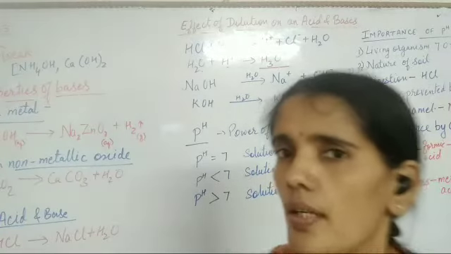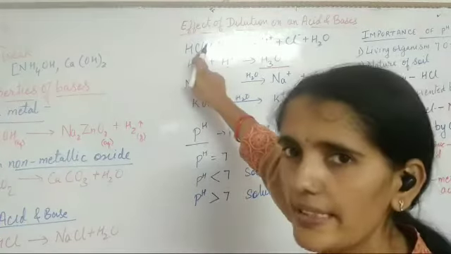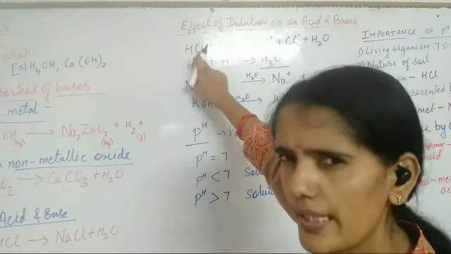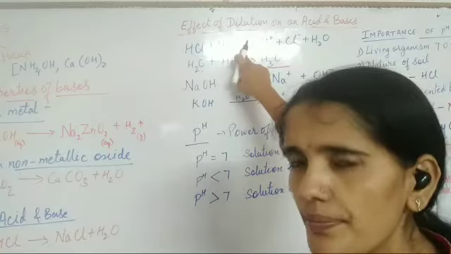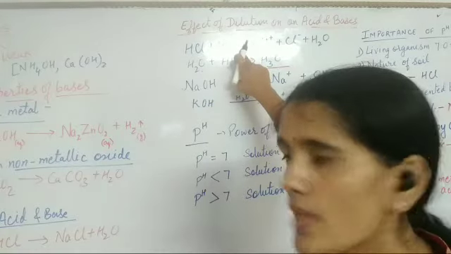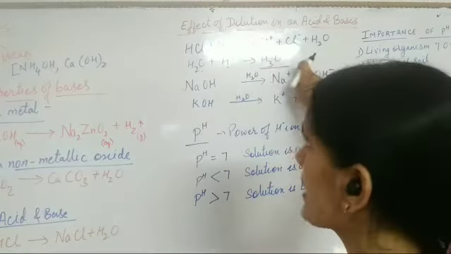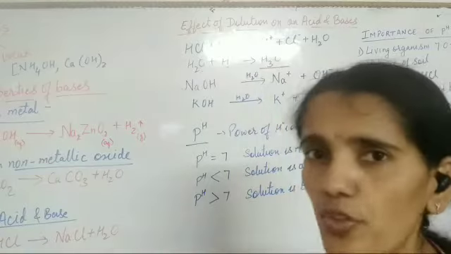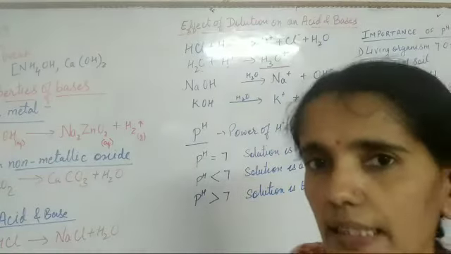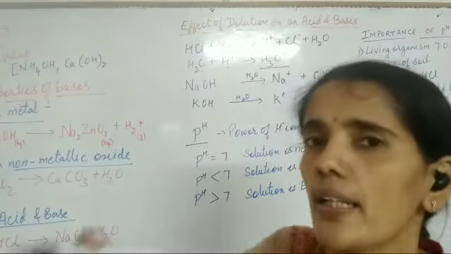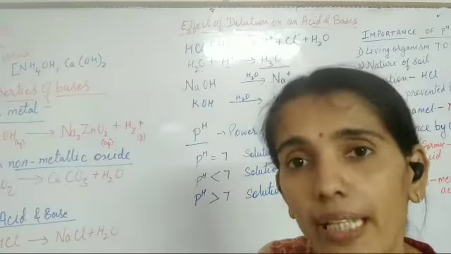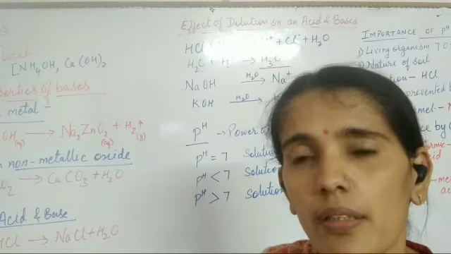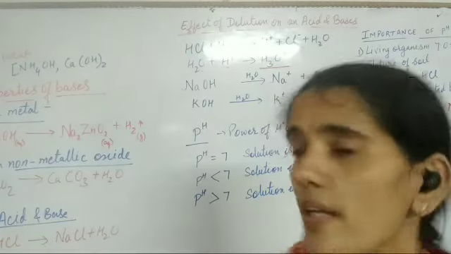See, first thing, I have taken HCl, let it be 1 ml. I have taken water 10 ml and the reaction has taken place, hydronium ion has formed. Now in the same solution, I am adding 10 ml more of water. What will happen? Will it release more hydronium ion? No. Why?